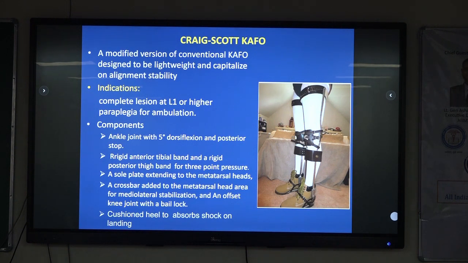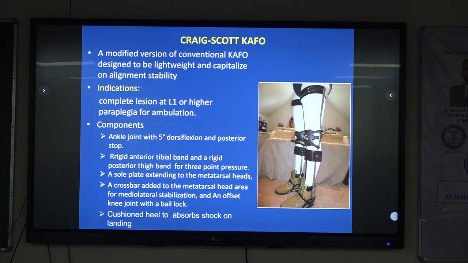So we are doing away with kneecap and everything. We are having minimum kind of bracing required. A sole plate extending to the metatarsal heads, a crossbar added to the metatarsal head area for mediolateral stabilization, and an offset knee joint with a bell lock, a cushioned heel to absorb shock on loading. So you are minimizing the components.